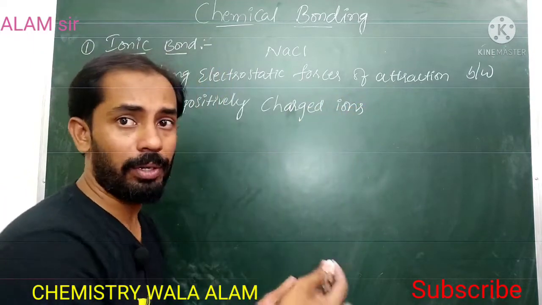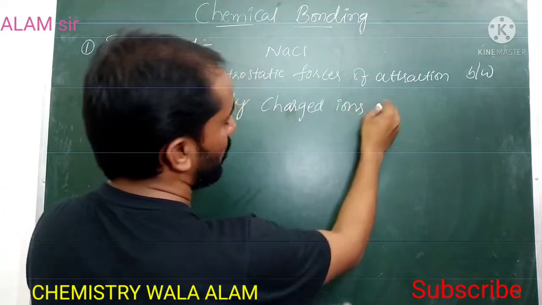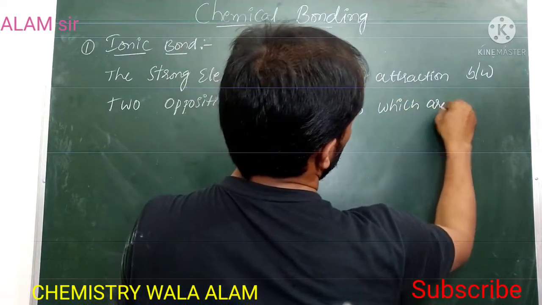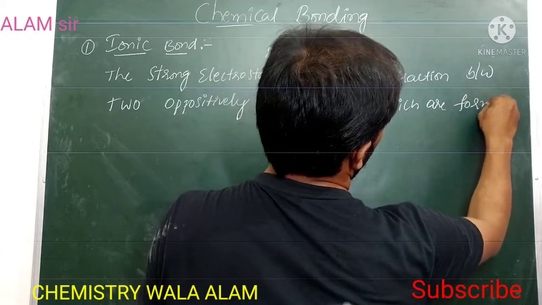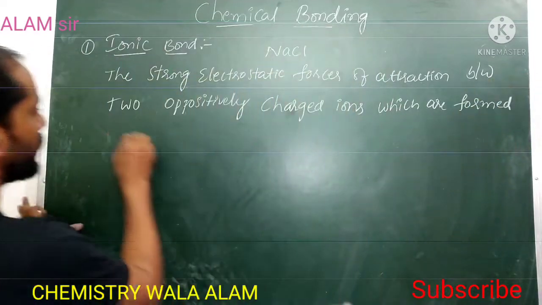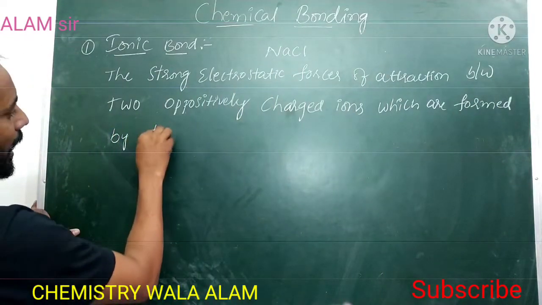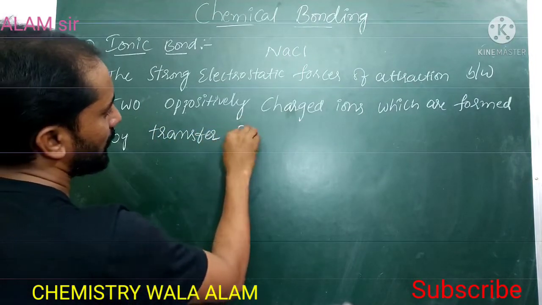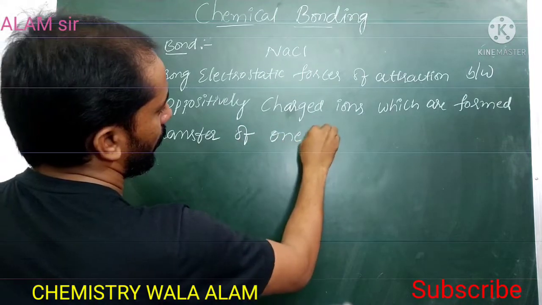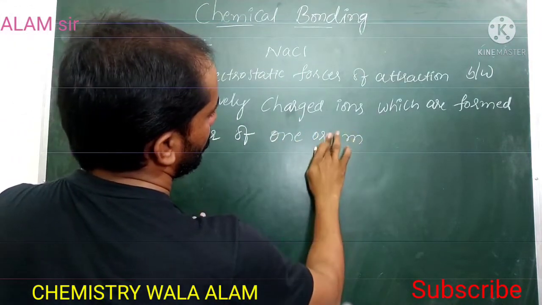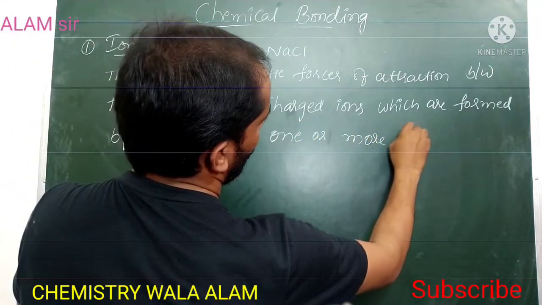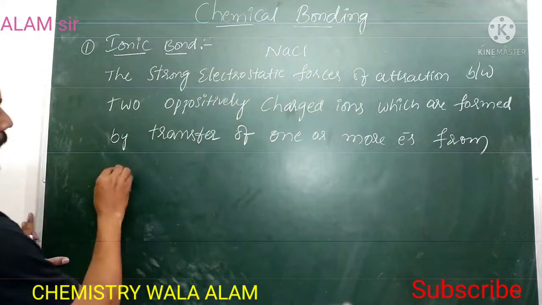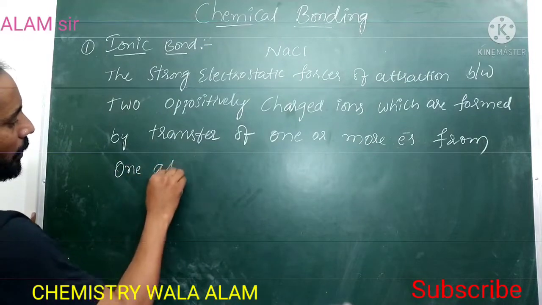How can this be formed? Oppositely charged ions which are formed by transfer of one or more electrons from one atom to another atom.